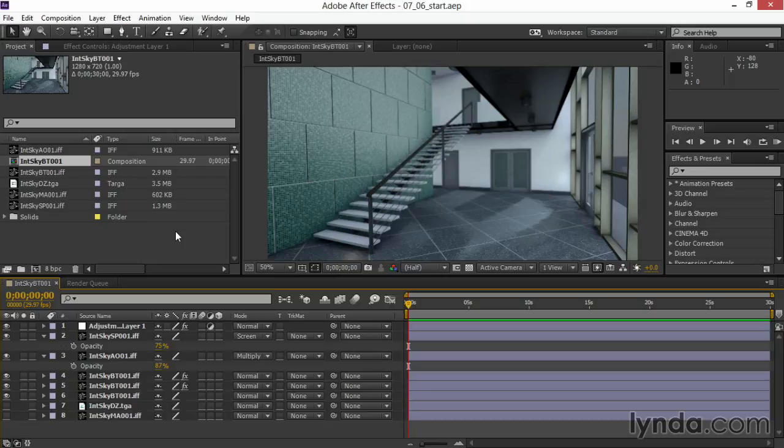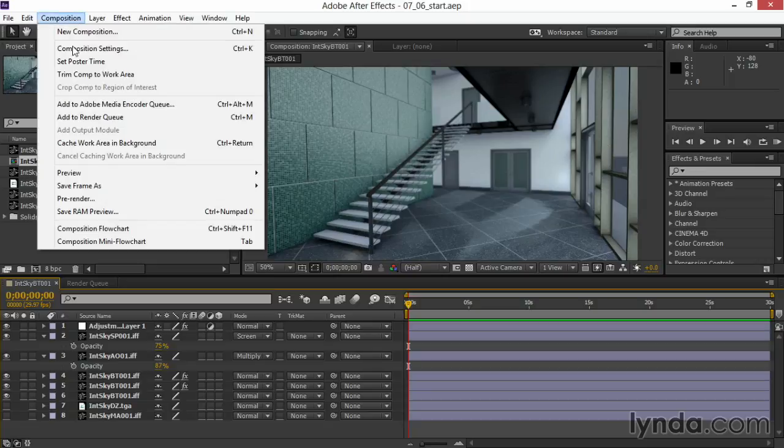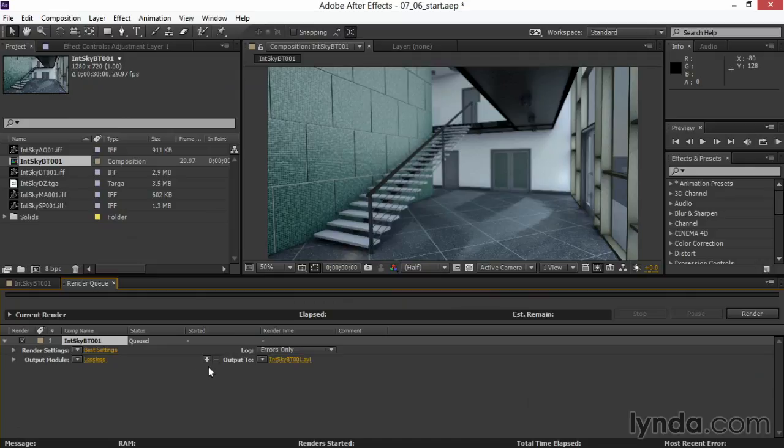We can also take an After Effects composition and bring it straight into Adobe Premiere, for example, and treat it as footage. I'll render out a single frame, but I'll do it with the Render Queue for this exercise. I'll choose Composition and Add to Render Queue. In the Render Queue, we can specify what we're rendering, and also what format, how long it should be, where it's going, and any compression options.